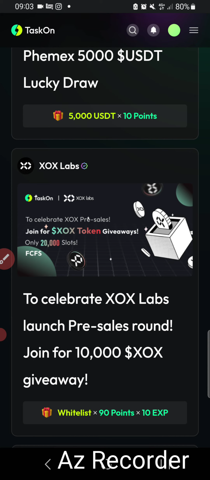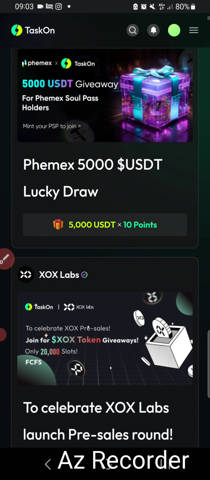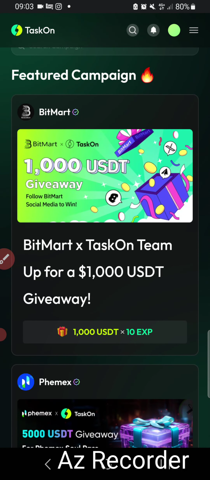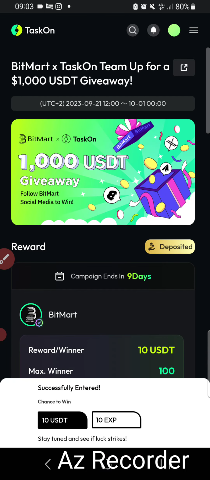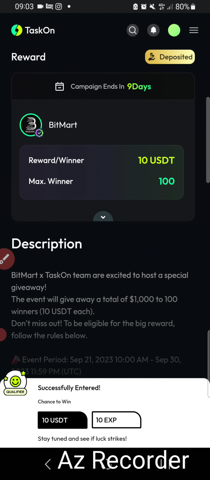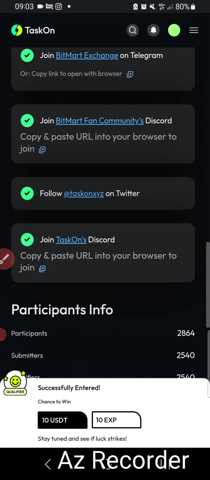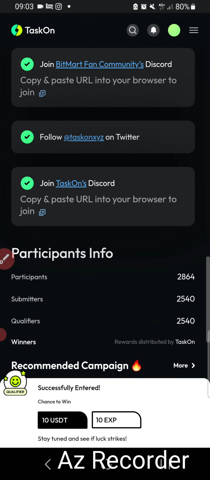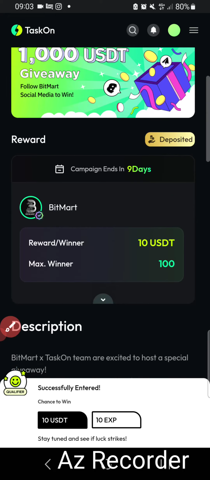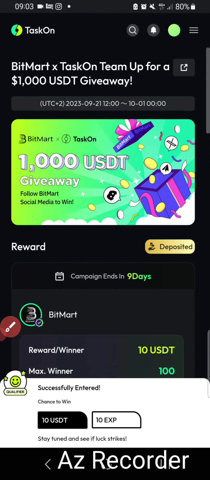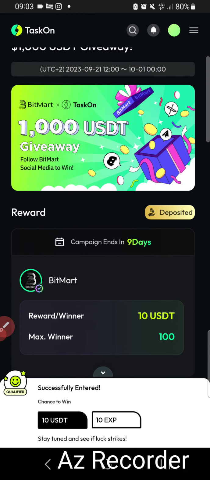You just need to get inside, for example this, finish these simple steps, and complete the task, and you will see your reward immediately. Just wait for the event to end, and everything will be transferred to your connected wallet.